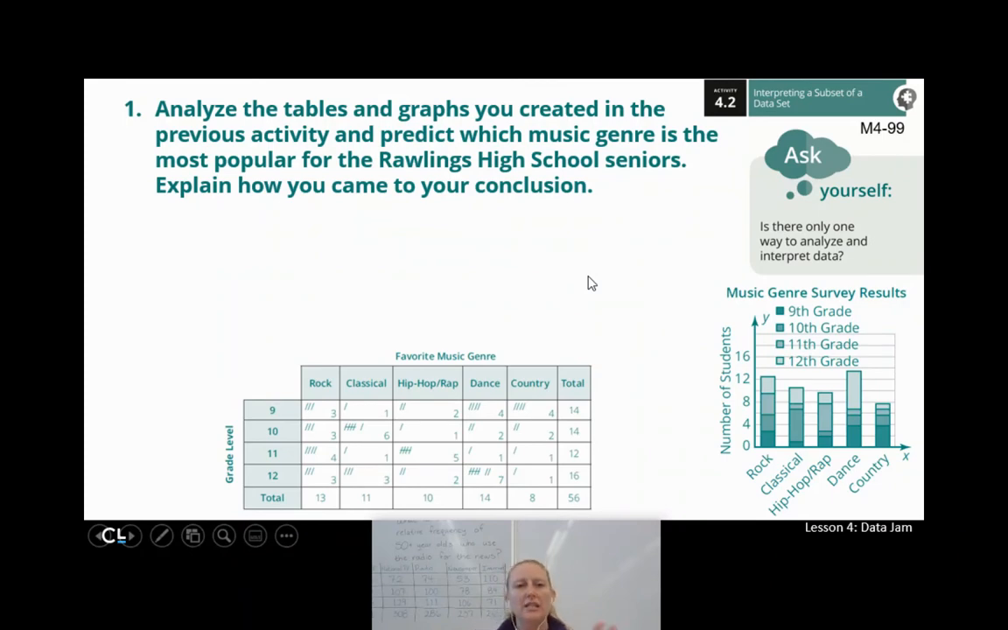So we're going to analyze the tables and graphs that we created last time, and we're going to predict which music genre is the most popular for the Rawlins High School seniors. So go ahead and write down which music genre do you see as most popular for the seniors and tell me how you came to that conclusion. Hit pause, write it down, hit play when you're ready to check your work.